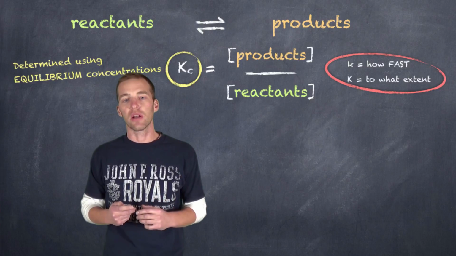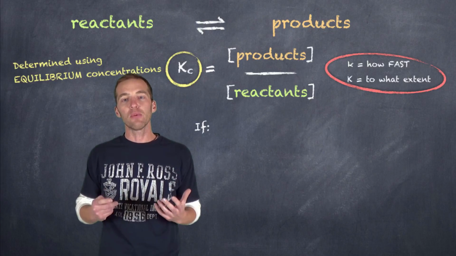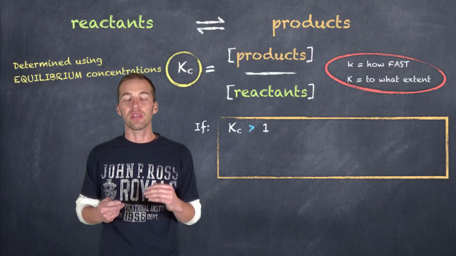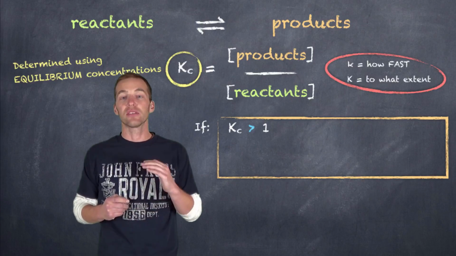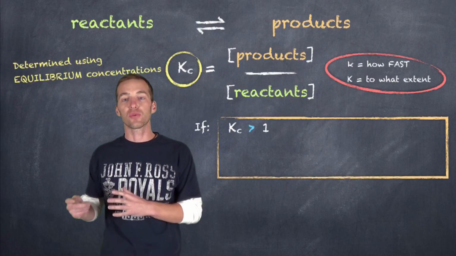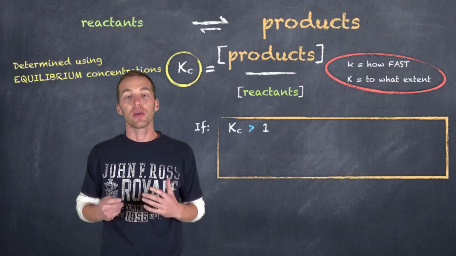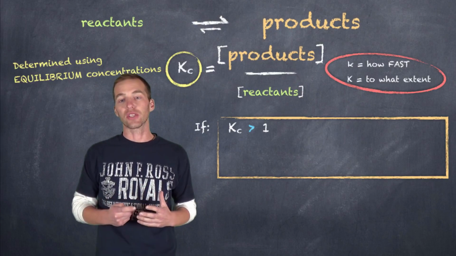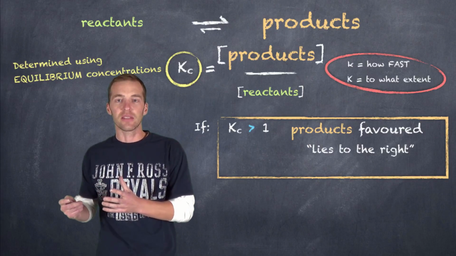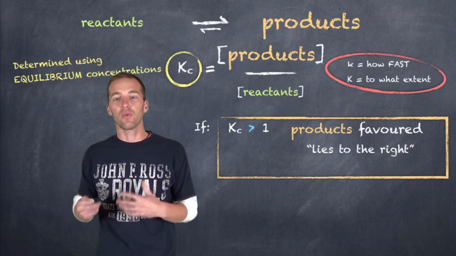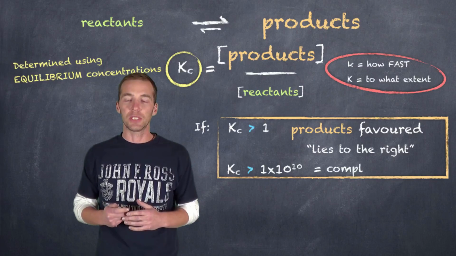So let's take a look at a few scenarios then. Let's say K were to be greater than 1. If K was greater than 1, what that would mean for us is that our numerator would have to be greater in value than our denominator, which means, since it's products over reactants, the concentration of products is greater than the concentration of reactants. So we say in this scenario that products are favored, or we say the reaction lies to the right. In fact, if the value of Kc is greater than 1 times 10 to the 10, we say effectively that this reaction has gone to completion.